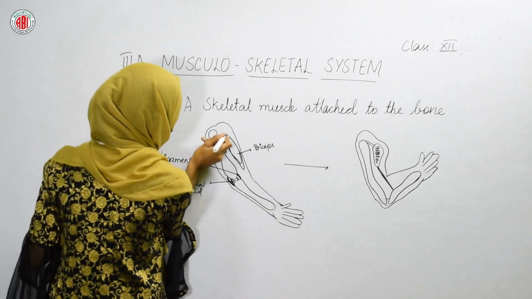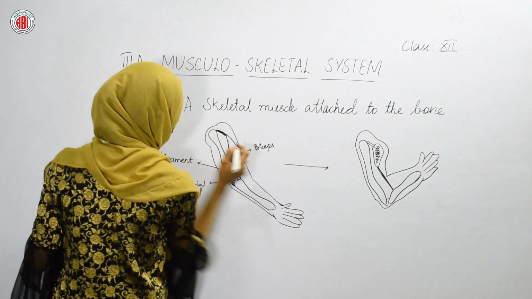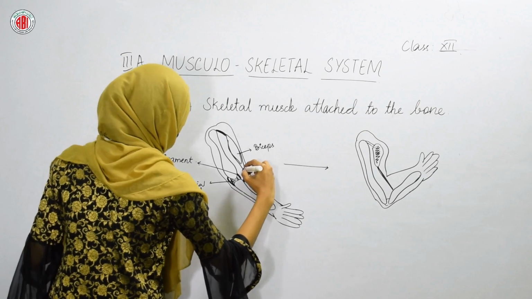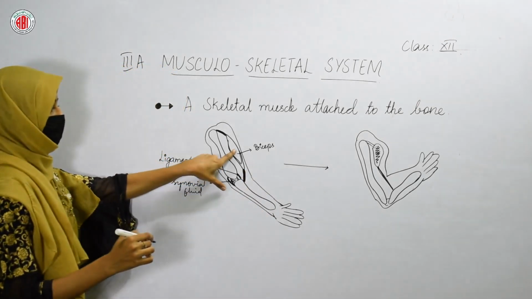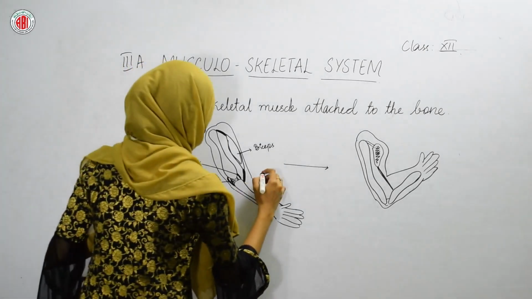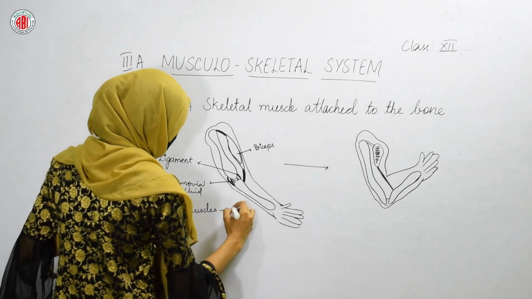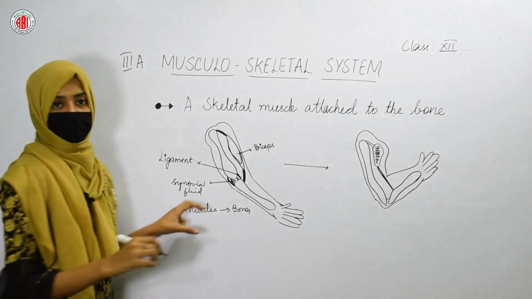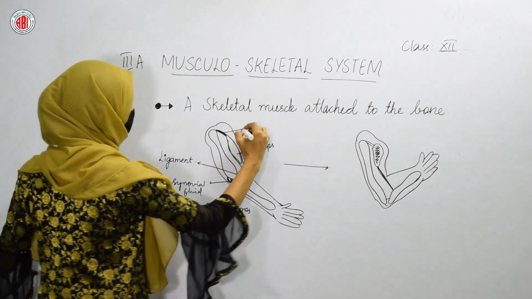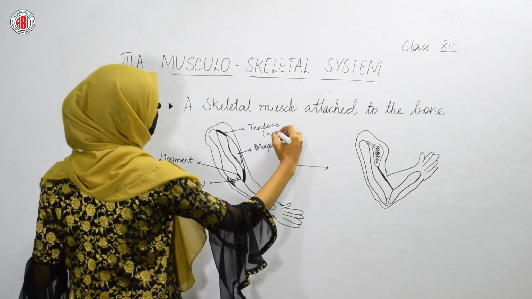Here, you can find some rope-like structures at the ends of the biceps, and these rope-like structures help the muscle get attached to the bone. In this way, you can find an attachment between the muscles and bones. These ropes are called tendons. These tendons are not at all flexible.